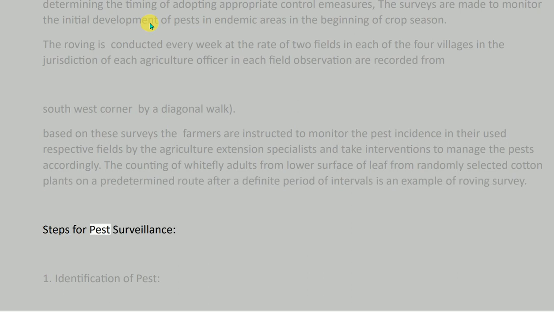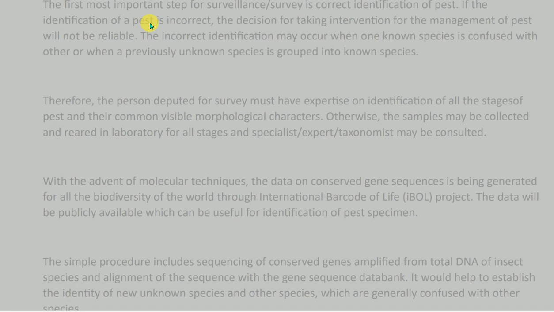Steps for pest surveillance. 1. Identification of pest. The first most important step for surveillance survey is correct identification of pest. If the identification of a pest is incorrect, the decision for taking intervention for the management of pest will not be reliable. The incorrect identification may occur when one known species is confused with other or when a previously unknown species is grouped into known species.